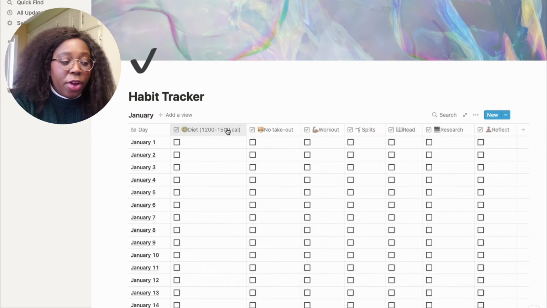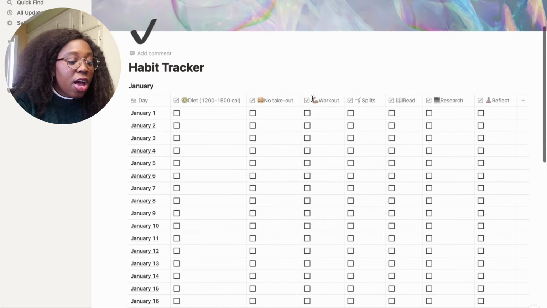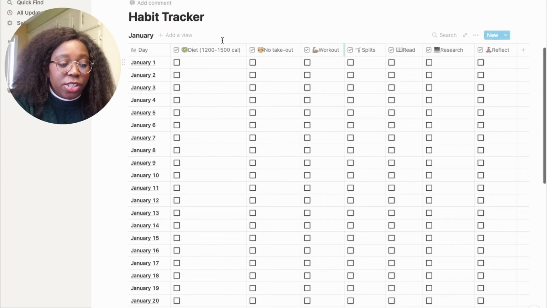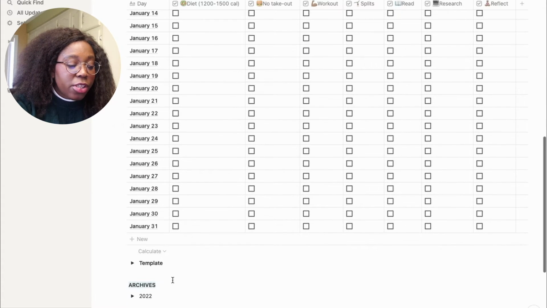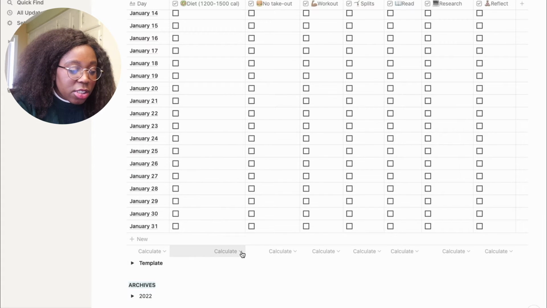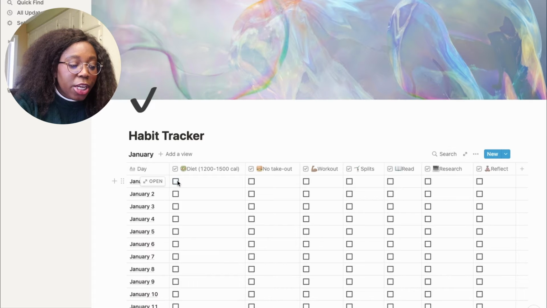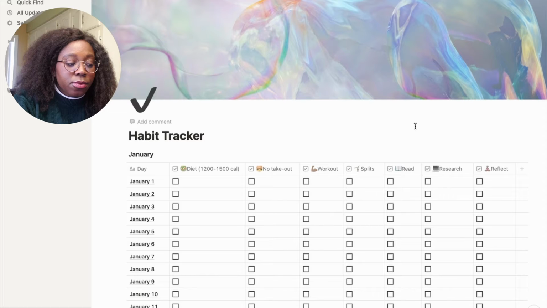So the habits I want to track are, first, eat along my diet, so between 1200 to 1500 calories. Then I want to not eat takeout. I want to work out, practice my splits, read, work on my research, and reflect on the day. So those are the things that I would check as the day goes. So for example, January 1st, and if you go down, you can calculate how many checks, and it's going to tell me how many days I was on track. I'm going to uncheck because January 1st didn't happen yet for me, but that's how this template works.